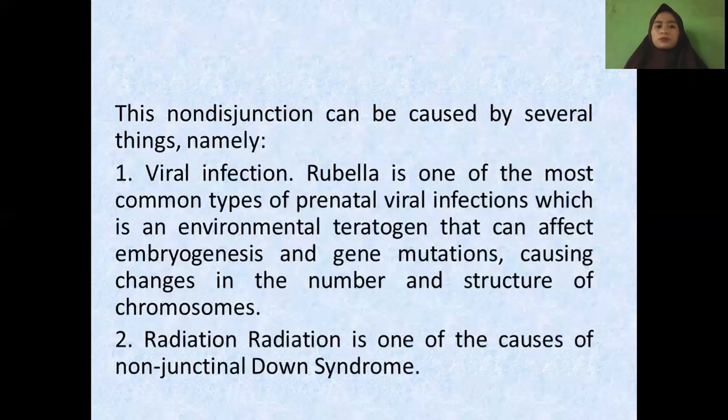Next, this nondisjunction can be caused by several things, namely, the first, viral infection. Rubella is one of the most common types of prenatal viral infection, which is an environmental teratogen that can affect embryogenesis and gene mutation, causing change in the number and structure of chromosomes. And the second is radiation. Radiation is one of the causes of nondisjunction of Down syndrome.